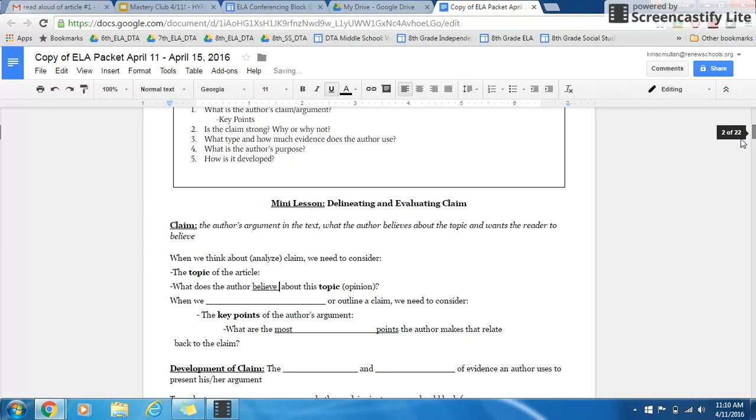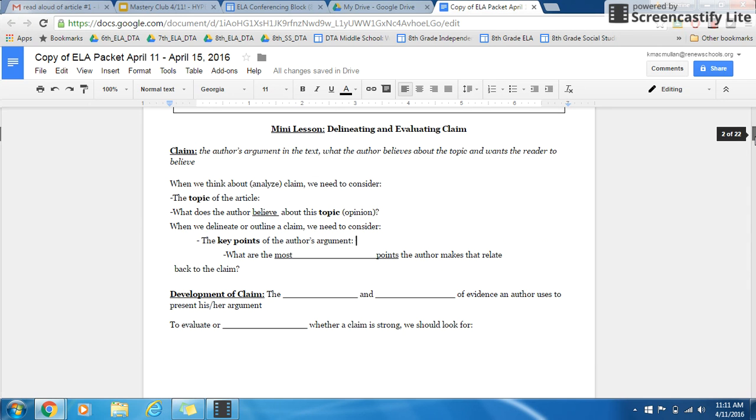That's our next part. What does the author believe about this topic? What is the author's opinion? When we delineate or outline a claim, we need to consider the key points of the article. So what are the most important points that the author makes that relate back to our claim? What is it that the author's arguing?